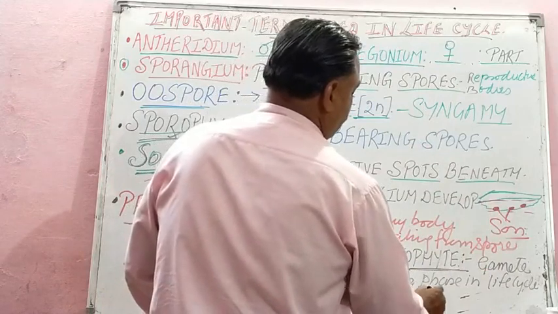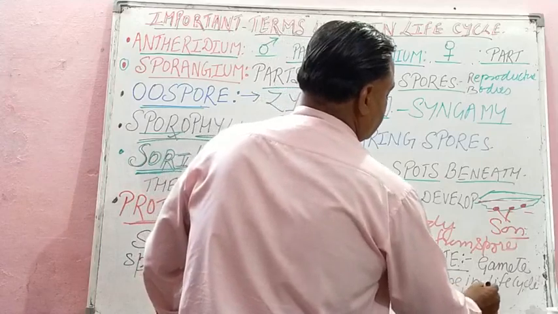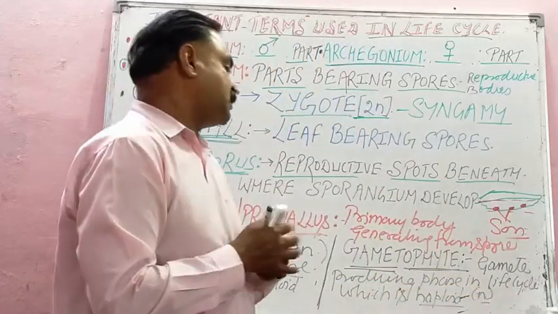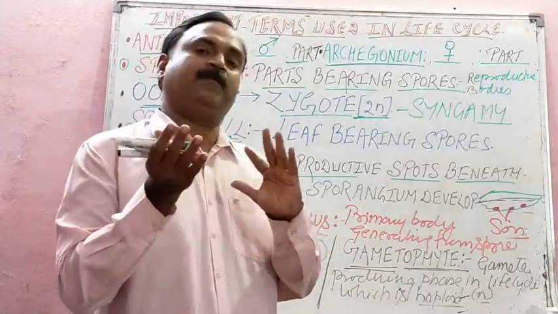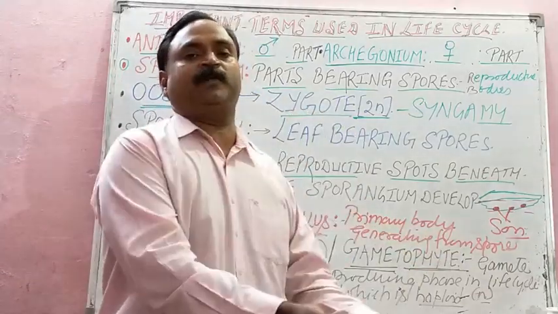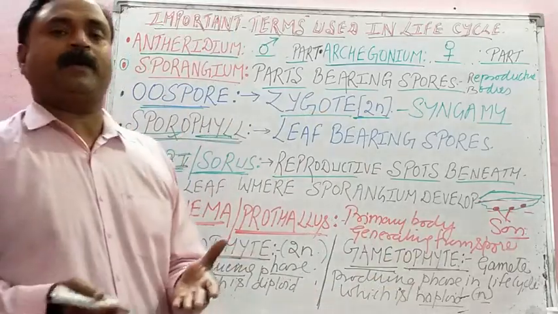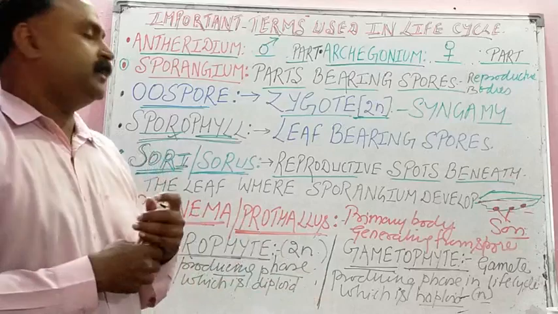It is n. Student, gametophytic means haplontic. In the haplontic type of life cycle the gametophytic phase is dominant, and in the diplontic pattern of life cycle the sporophytic phase is dominant, isn't it?